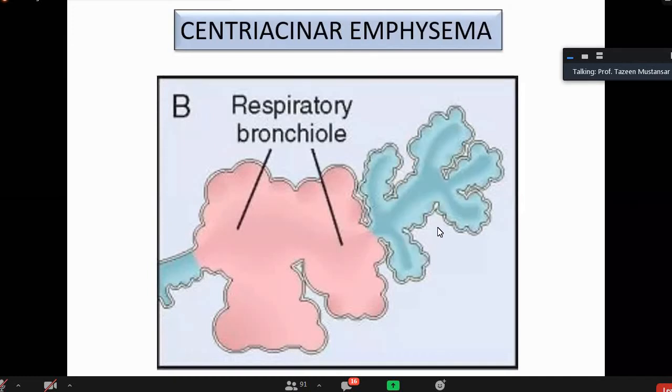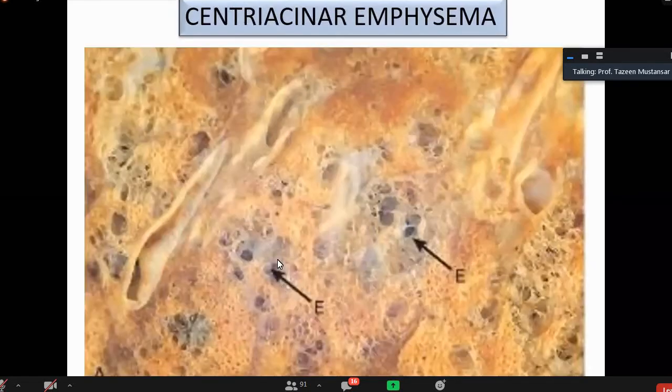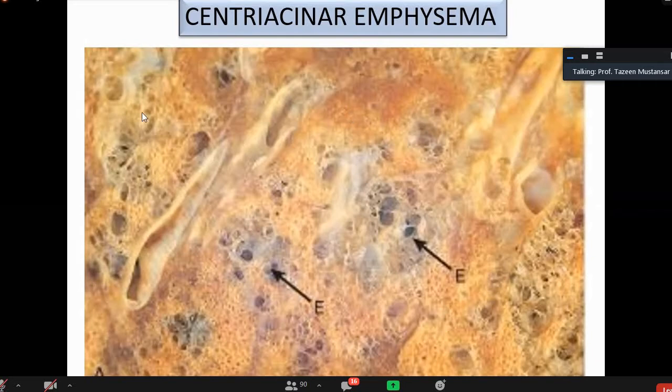Who is this? Muiz Tariq. Yes, very good, Muiz. Distal part is spared. Then what will be the pathological picture? What will be the gross picture of it? I will show it to you. It will be like this. They are dilated. You see, they are dilated. These are the alveolar spaces. They are dilated, but intermingled with them are some non-dilated alveoli, sacs also. So the picture is of both dilated and non-dilated parts. Centriacinar emphysema: distal part is spared and only the proximal part is involved.